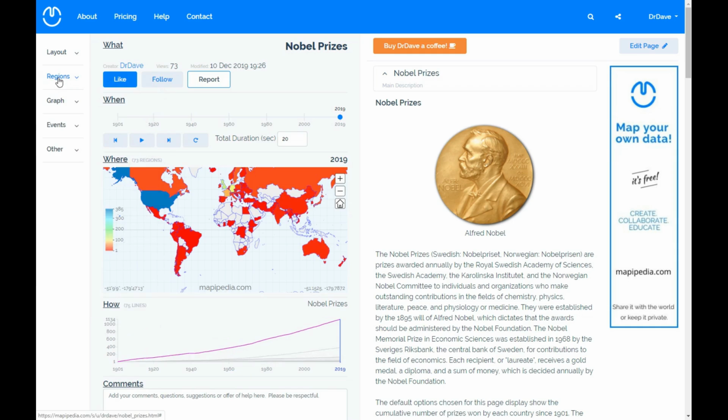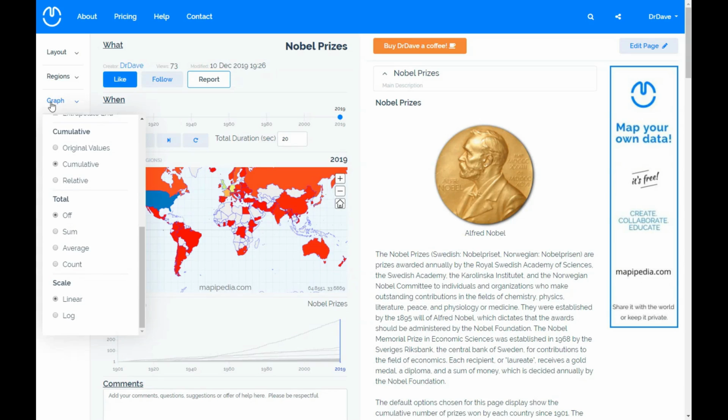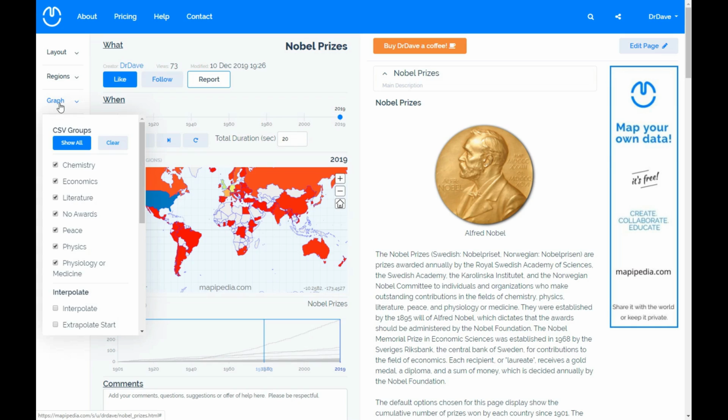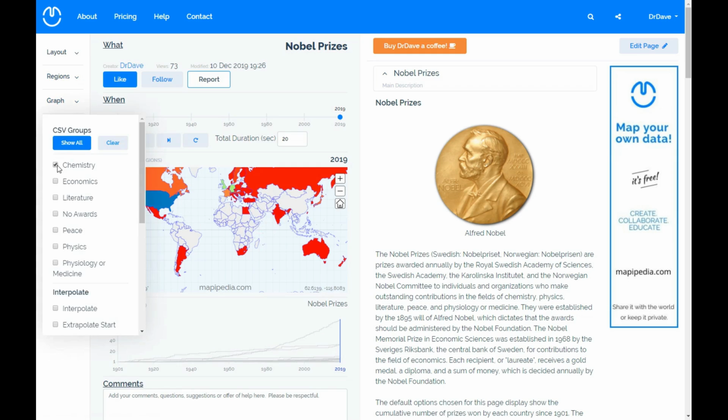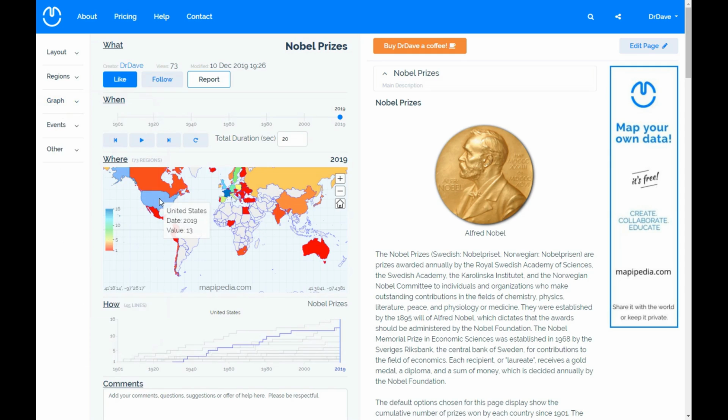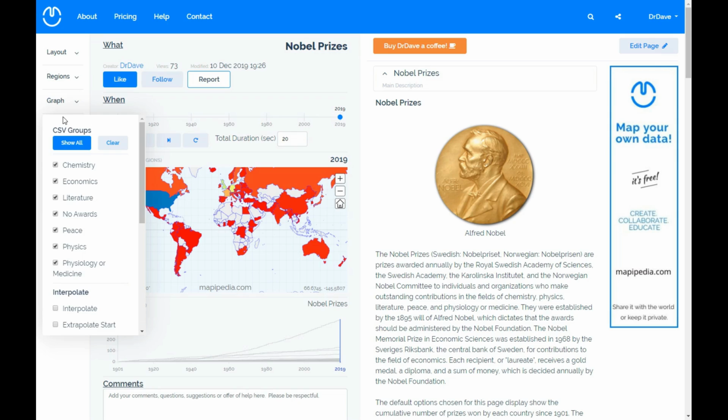So I'll turn all those back on. I'll also just turn those totals off as well. So if I click on the graph drop-down menu, we can filter by different Nobel Prize types. So for example, if I click on chemistry, we can see that as of 2019, the USA had won 79 chemistry Nobel Prizes, France had won 11, Germany had won 33, and so on. You can also look at other examples. So for literature, the USA has won 13, France has won 16, and the United Kingdom has also won 13. So the literature prize is actually the only prize in which the USA has not won the most. So I'll turn all those back on.